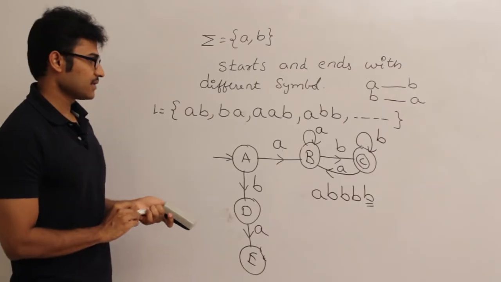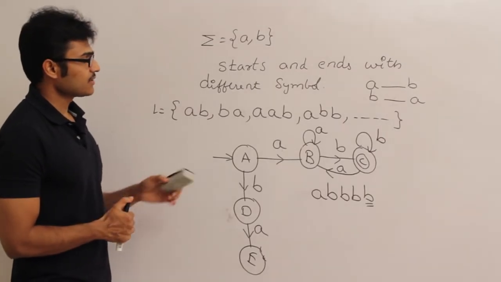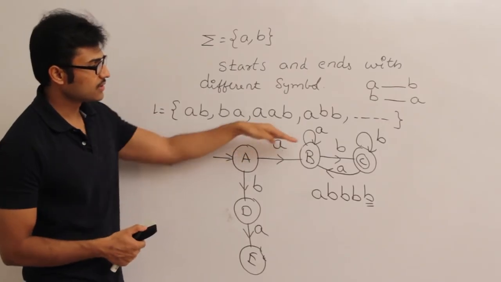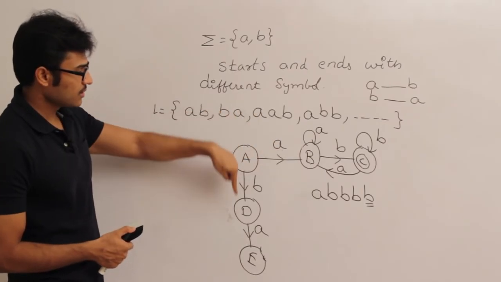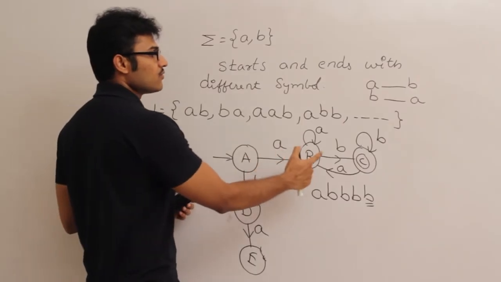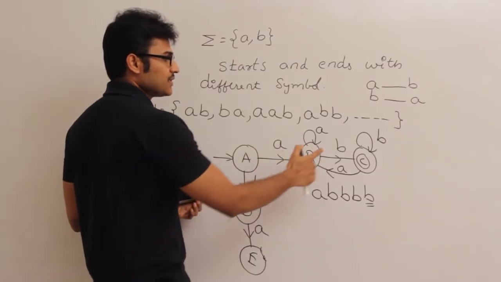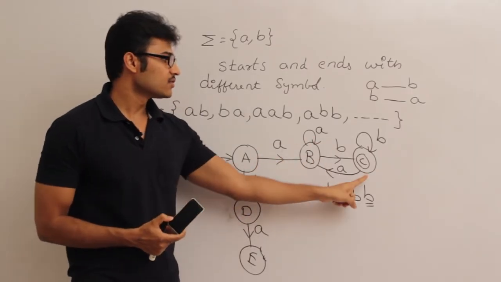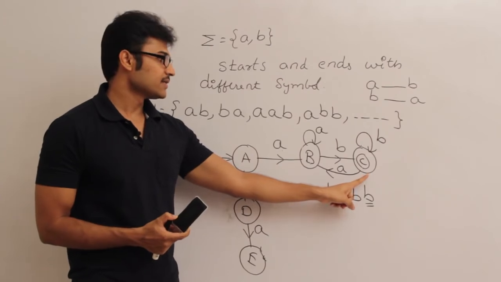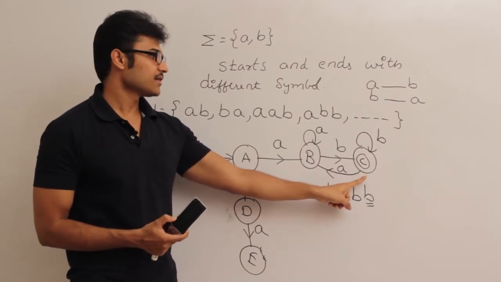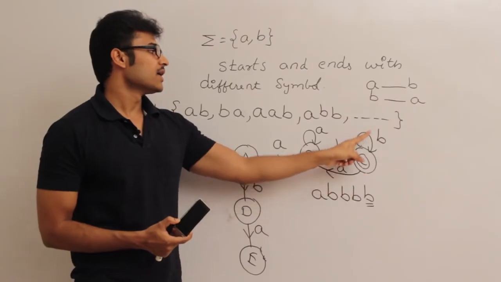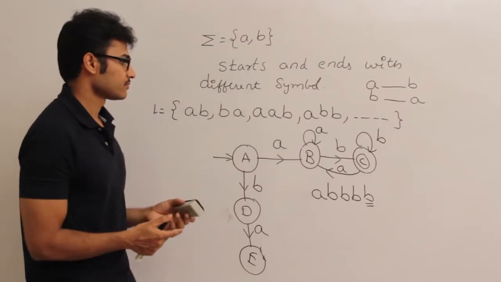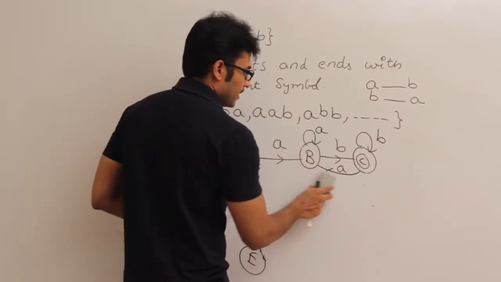See this, how is it acting? A is going to act as a traffic police. So it is going to send the set of all strings starting with a this side and the set of all strings starting with b this side. B is going to wait for a b, and once a b comes, it will think that is the last b and it will send us to C. C is going to act as the accepting state and C waits for b, which means C accepts all the strings which are ending with b. Any number of b's, they are ending with b. If I get a, go back and wait for a b. Right? Fine. Is this complete?